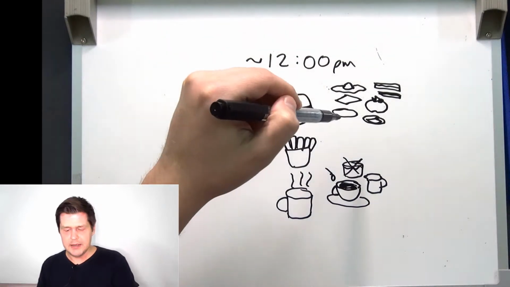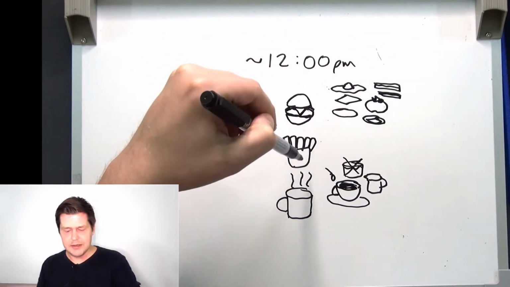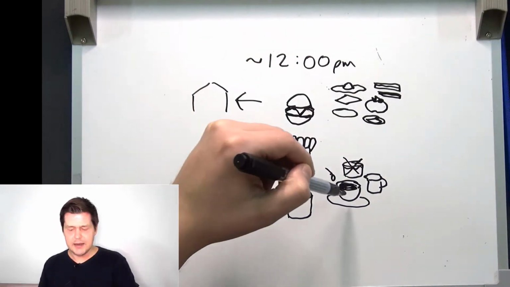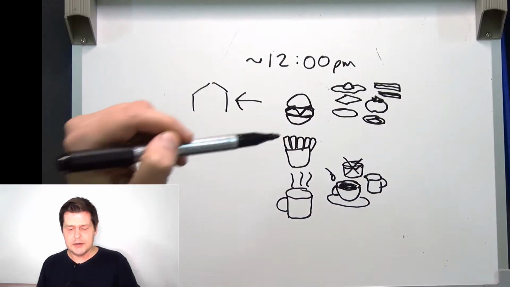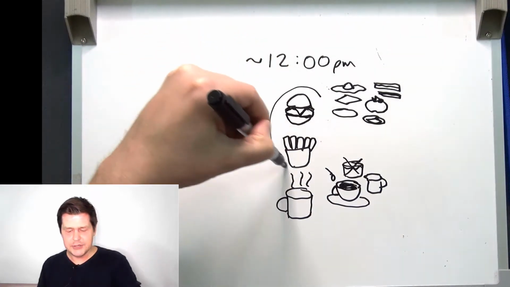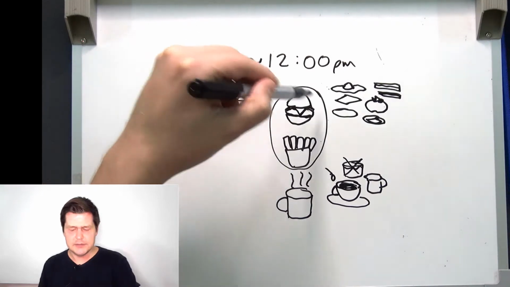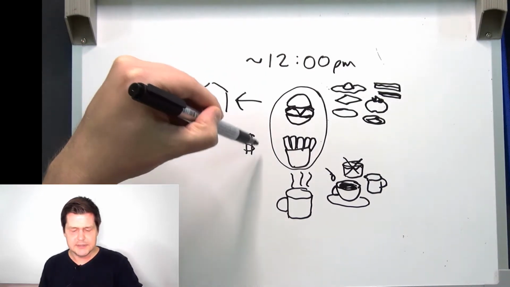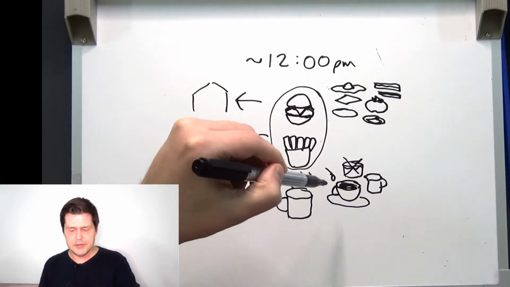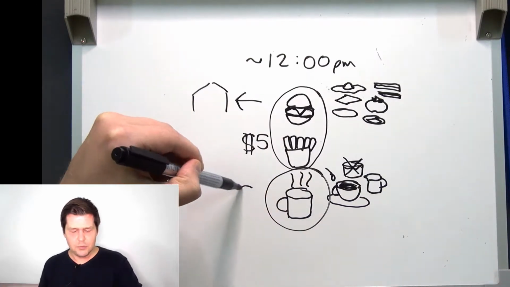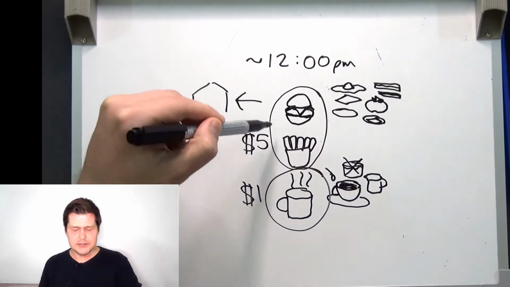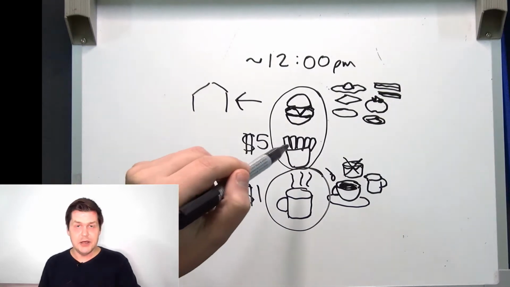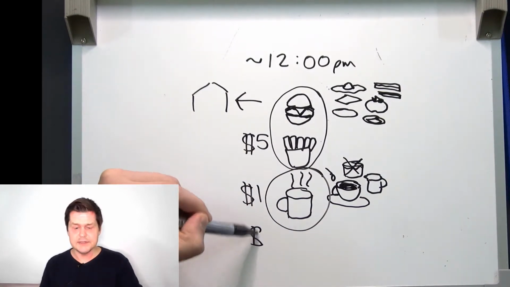So I had a cheeseburger, and I had French fries, and I had coffee. And the cheeseburger and French fries cost, together, they cost $5. And the coffee cost $1. So altogether, my lunch cost $6.